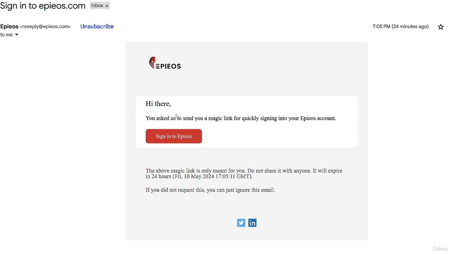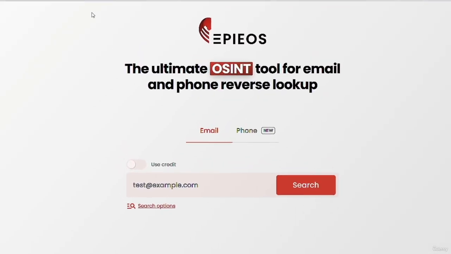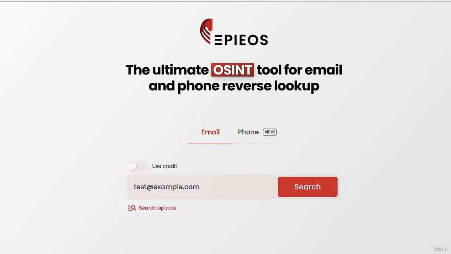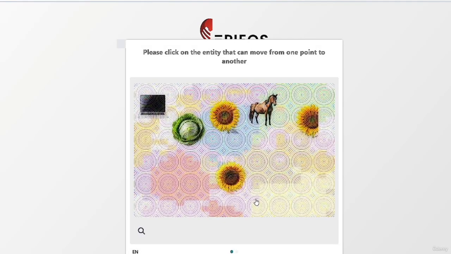Let me show it to you like this. Then you click on sign in to Epios, and a new page will pop up and you'll be able to log in. The next step is to add the person's email address. So I'm going to say rishikabra132@gmail.com. Then I'm going to click search and solve the CAPTCHA.